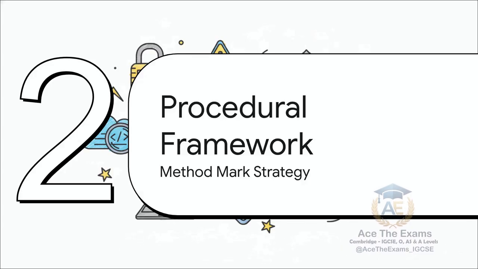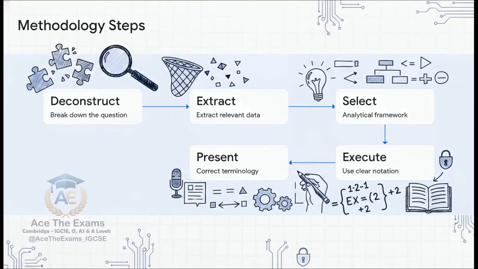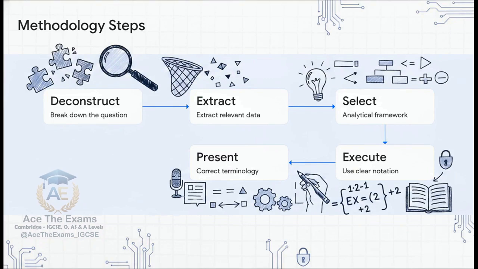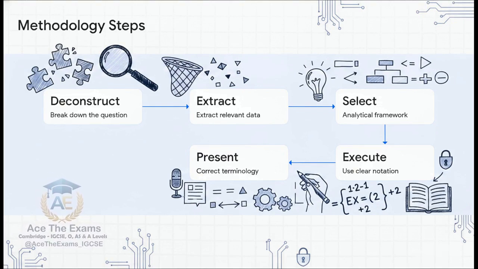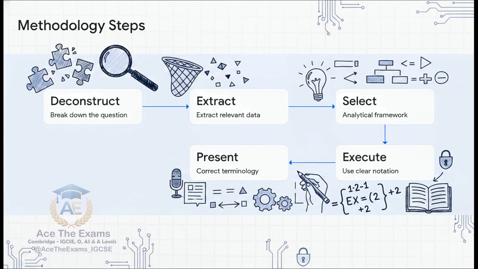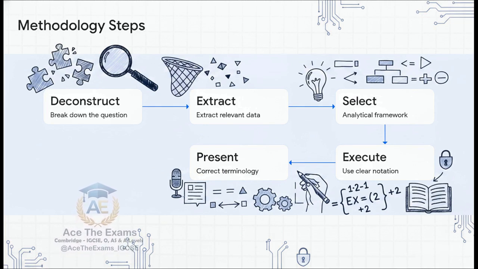All right, moving on to Section 2, the procedural framework and the method mark strategy. In computer science, examiners award method marks specifically for your procedural process. It is absolutely not just about miraculously landing on the correct final answer at the very end. You have to show your work. Now, what's really interesting about this slide is that it shows the exact 5-step procedural framework required for any multi-step problem. Step 1, deconstruct the question.